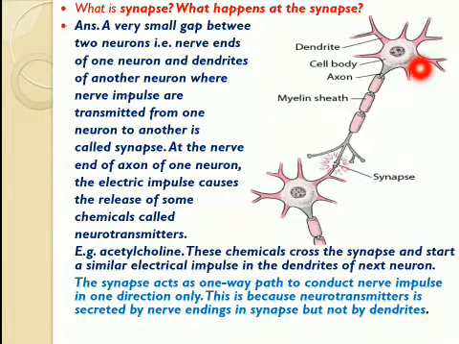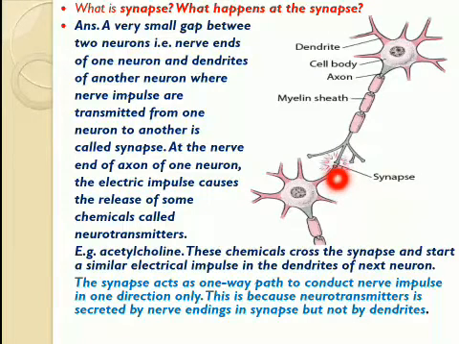Students, you are watching that this is the cell body of the neuron and these are the dendrites, and this is the axon which ends into nerve endings. From the nerve endings, the new neuron starts, and there is a small gap between the nerve endings of one neuron and dendrites of the another neuron.